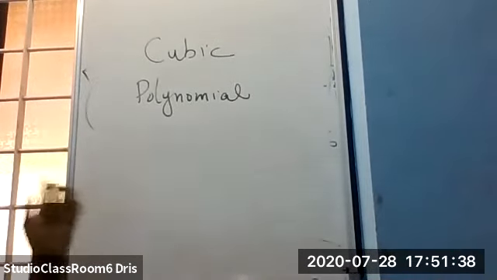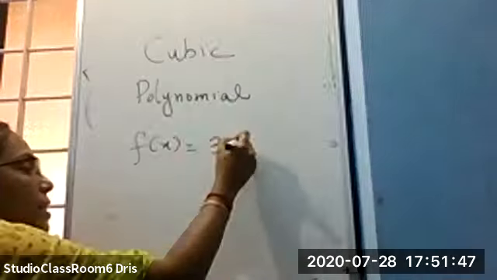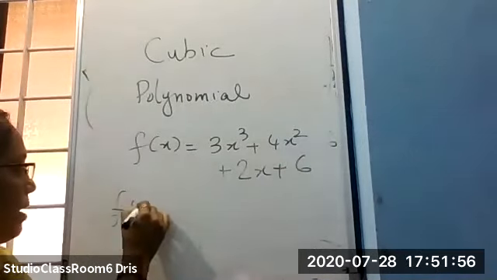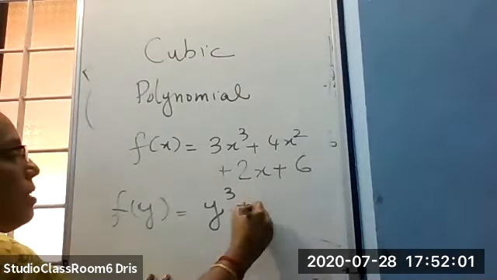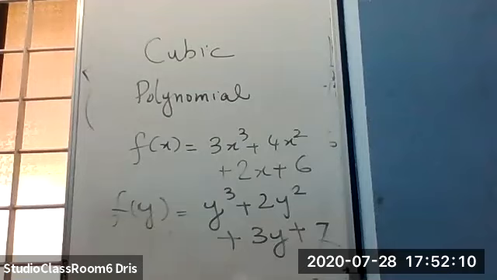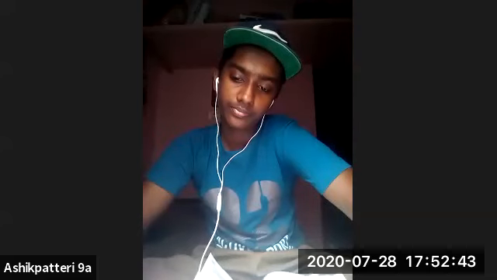I'll give the example to you. f of x equal to 3x cube plus 4x square plus 2x plus 6, and another polynomial in y: y cube plus 2y square plus 3y plus 7. So it is a cubic polynomial.